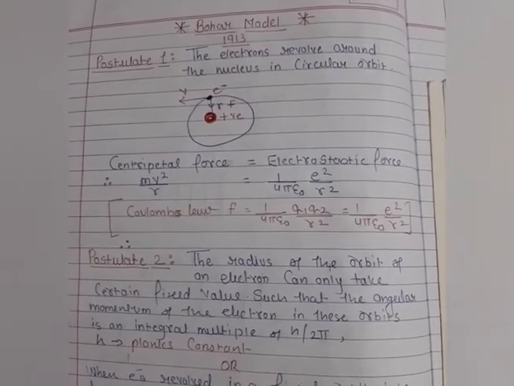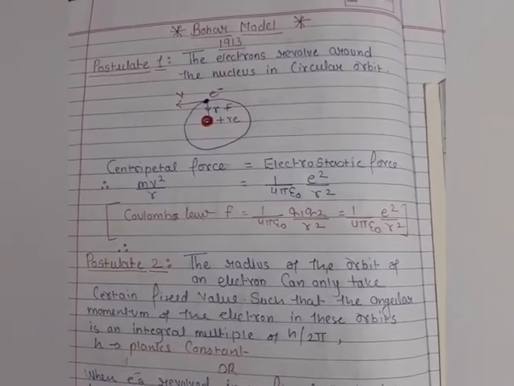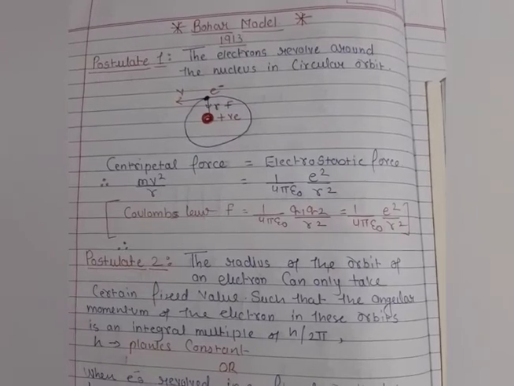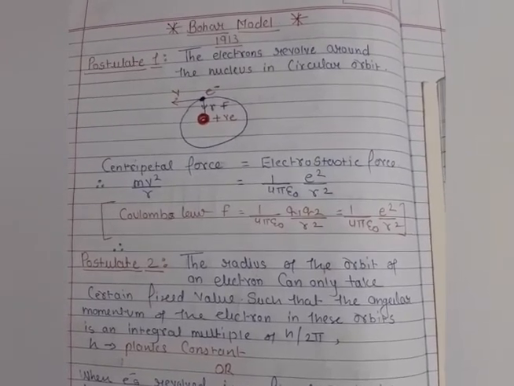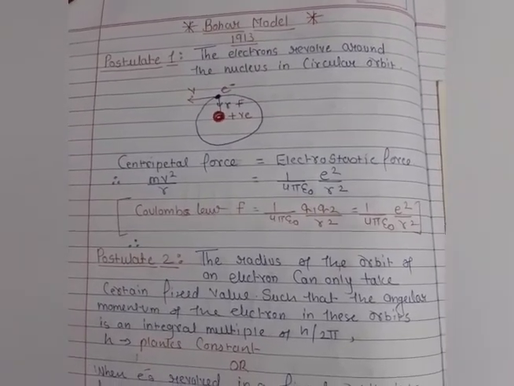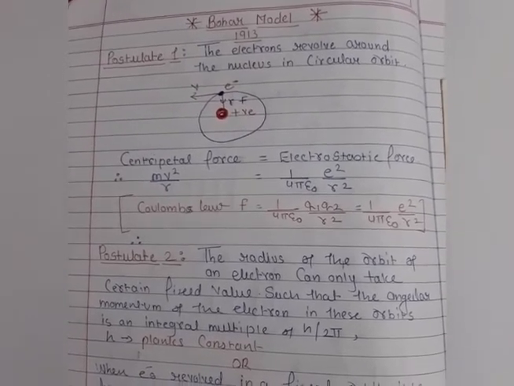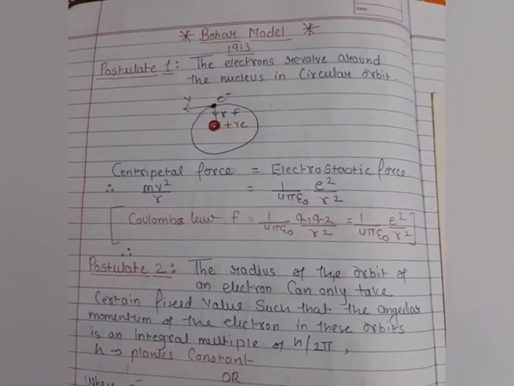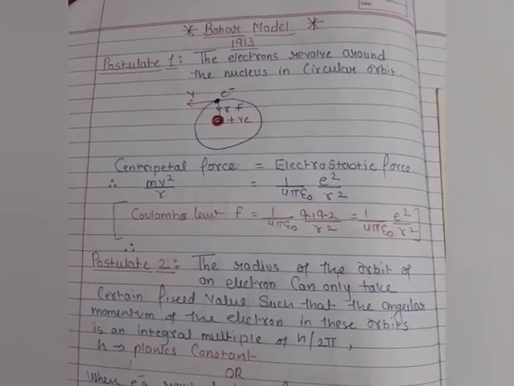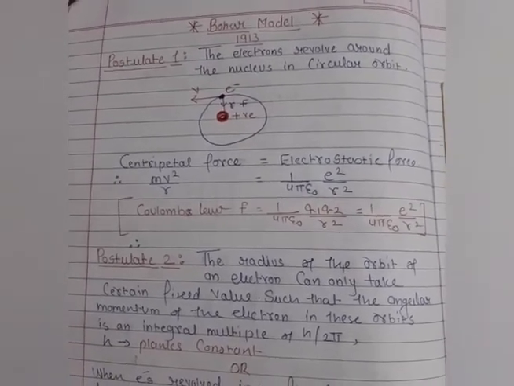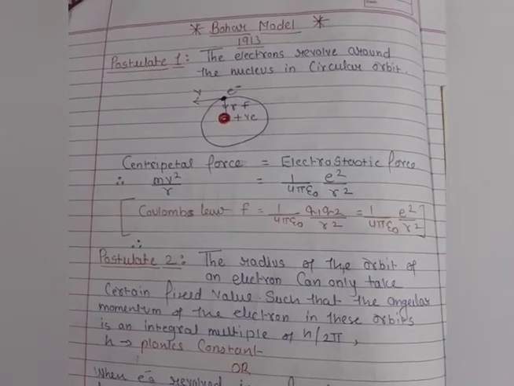As you know very well students, the Thomson model predicted that the positive charge occupied all the space in the atom, where the negatively charged particles were embedded. It means the negatively charged particles are attached to the positive charge inside the atom. This prediction was made by the Thomson model.